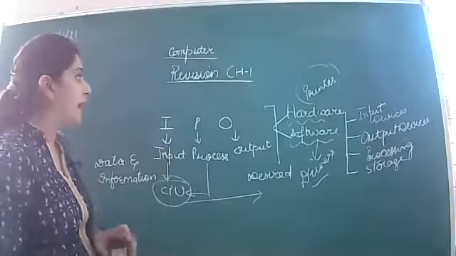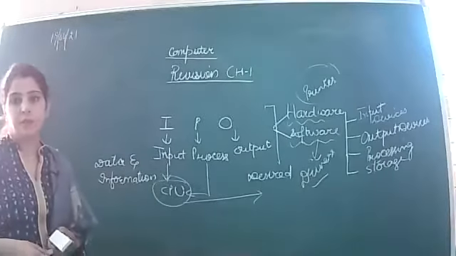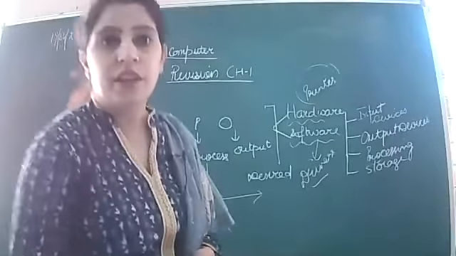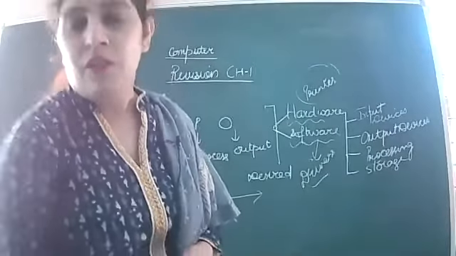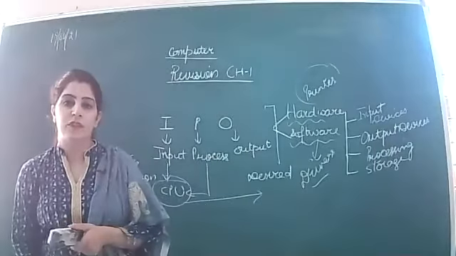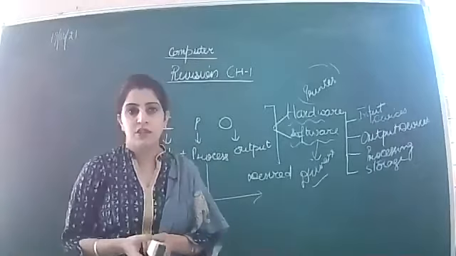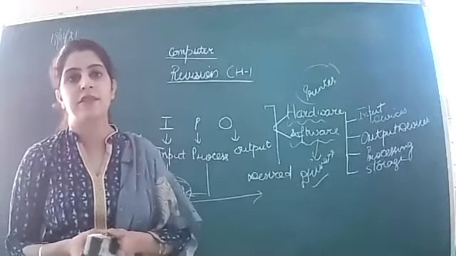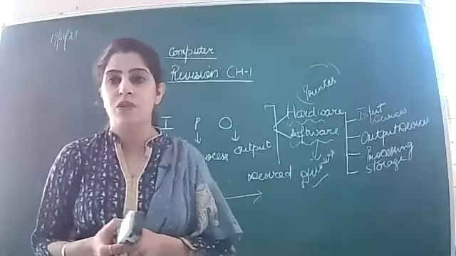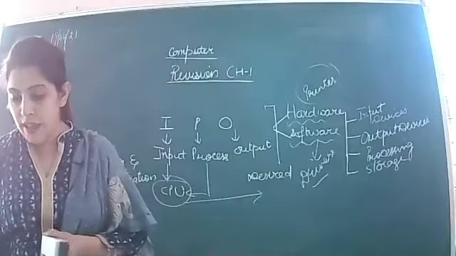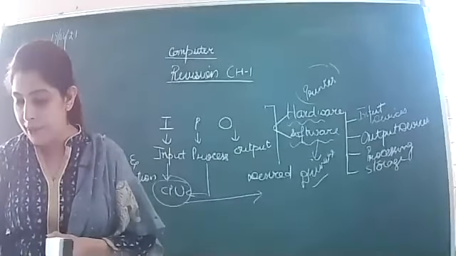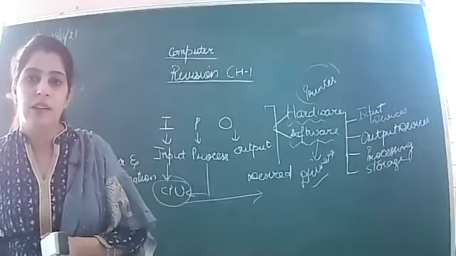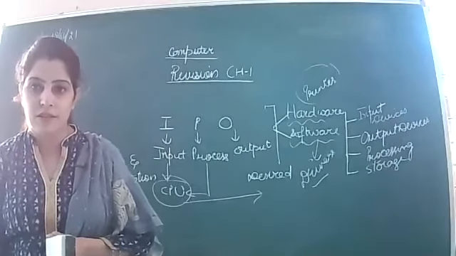The devices with the help of which you are able to give input are called input devices. For example, the examples of input devices: mouse, keyboard, joystick, scanner, OMR, OCR, right? Trackball, microphone, web cameras. So these are all input devices.